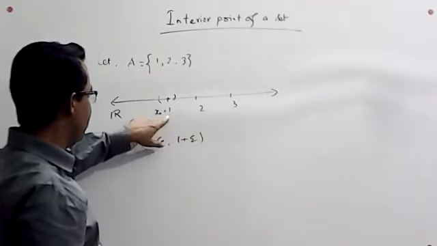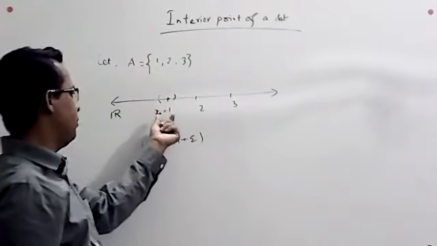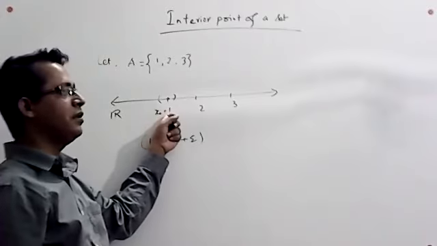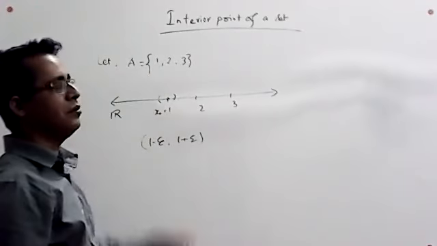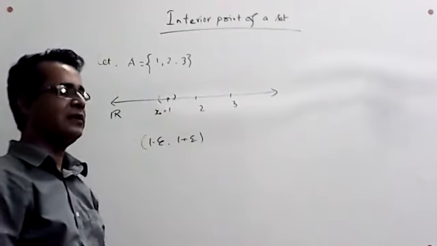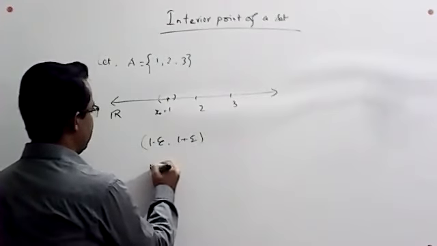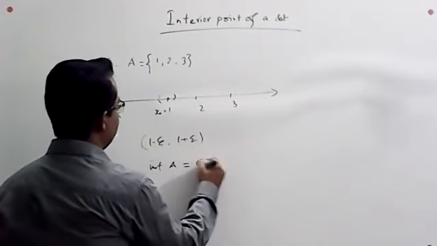Only one is contained in this set. All other points are excluded from this set. So none of these points will be an interior point of this set. So we can say that any finite set has no interior point. Therefore, interior of A equals the null set.